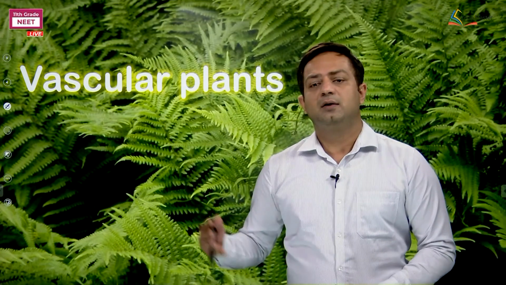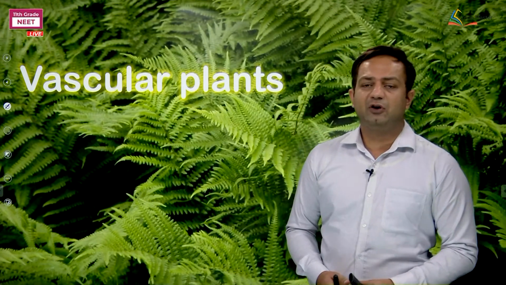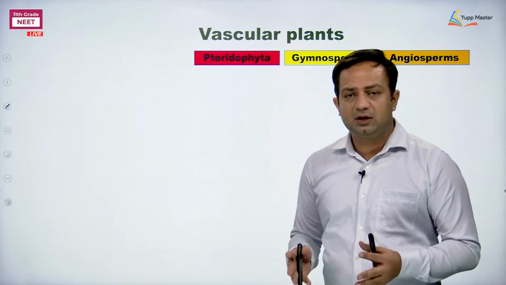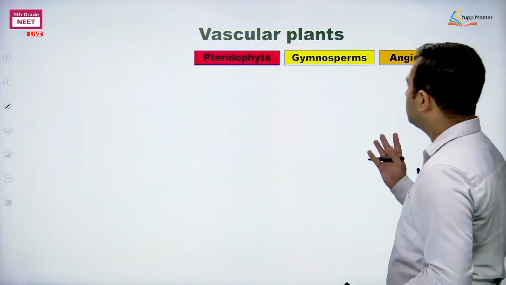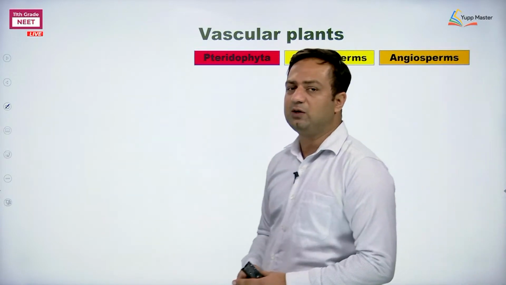When we are talking about vascular plants, it means they start from Pteridophyta and go up to angiosperms. In the beginning of the plant kingdom, or the general characters of Kingdom Plantae, we mentioned different groups of plants according to their common features. So, what are the common features of vascular plants? Vascular plants are actually in 3 groups: Pteridophyta, gymnosperm and angiosperm.